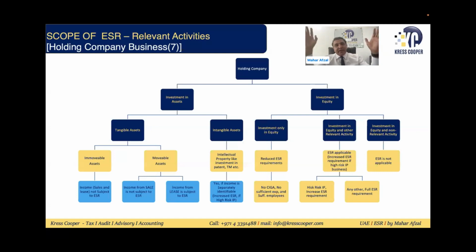So we need to be very clear. If it is investment in equity only, reduced economic substance requirement. If it is investment in equity and high-risk intellectual property business, enhanced ESR requirement. Investment in equity and non-high-risk intellectual property business, then normal ESR will be applicable. But if, along with the investment in equity, they are doing any other non-relevant activity, they will not be subject to ESR.